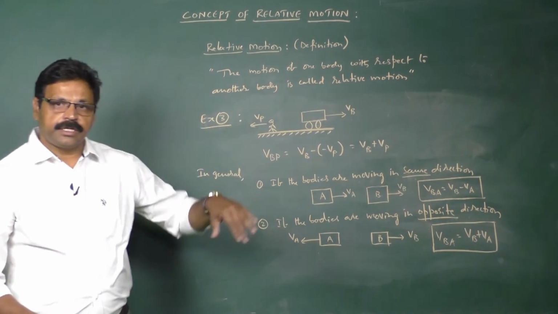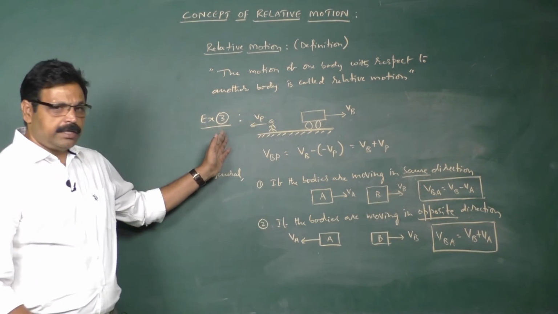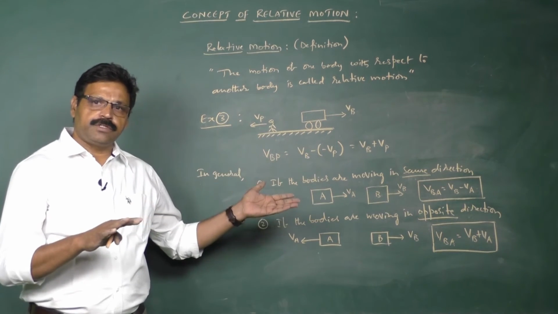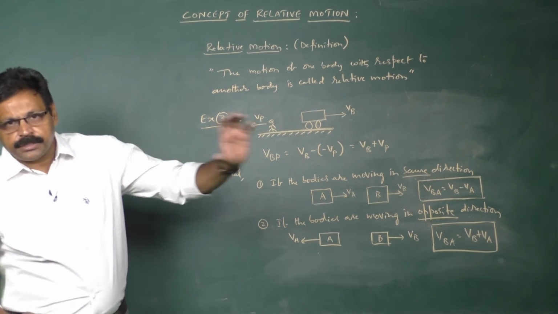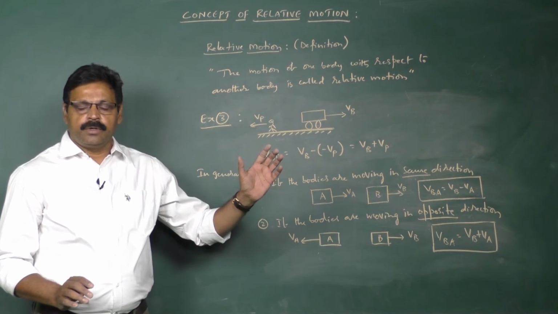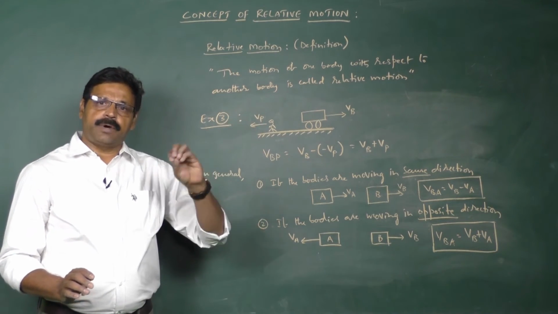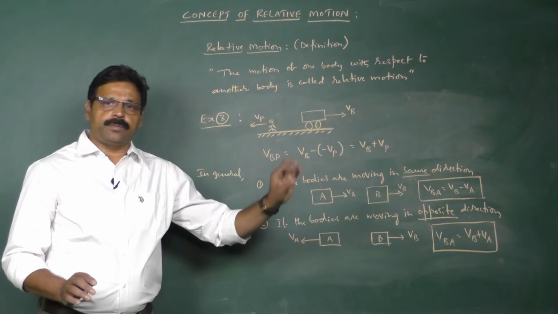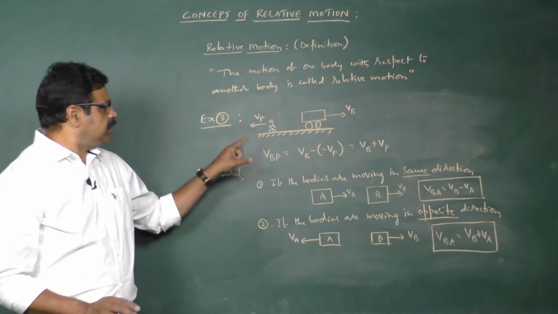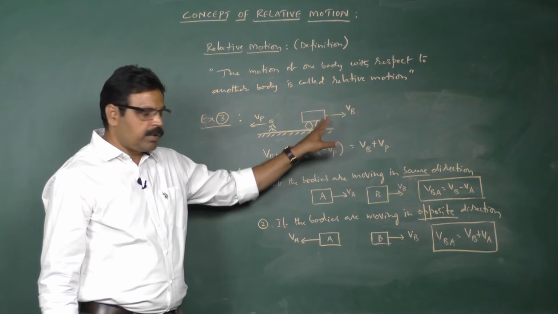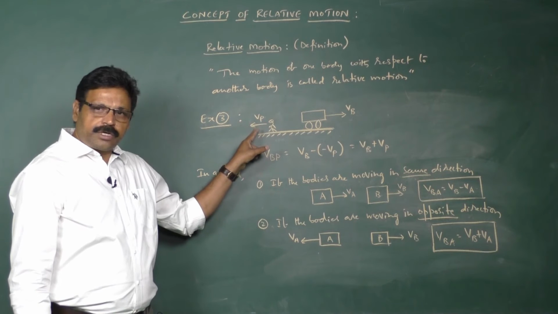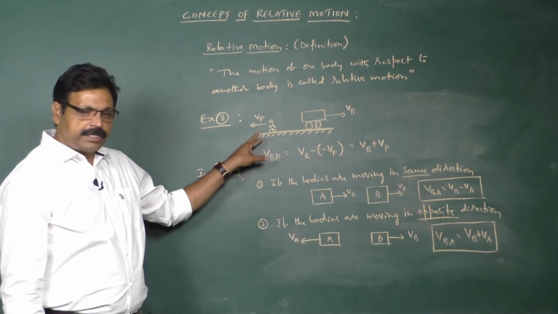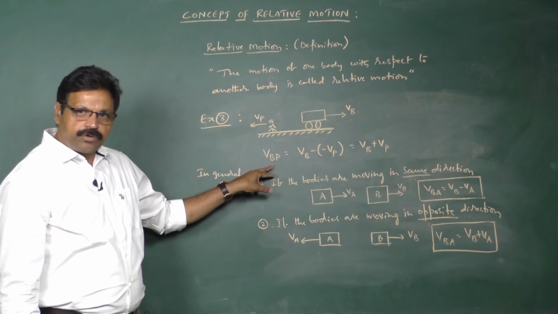We'll consider the other example, example 3. So previously we have discussed when a person is at rest, bus is moving away from him. And the second case we have seen, person is also moving along with the bus behind it. Now we'll just look at when the bus is moving with a velocity Vb, the person is moving opposite to the direction of the bus. In such a case, the relative velocity comes out to be here.